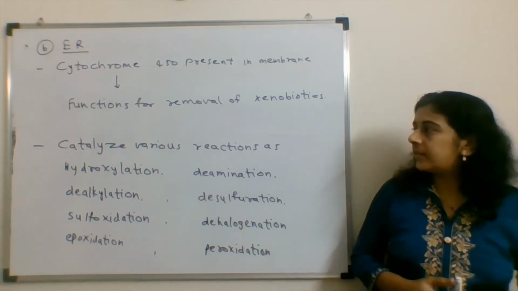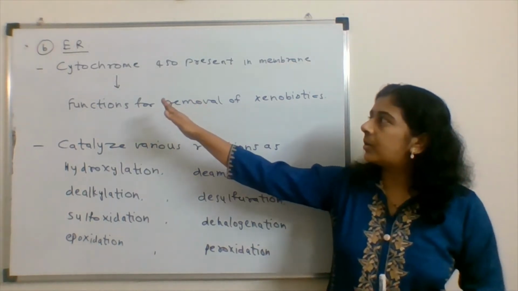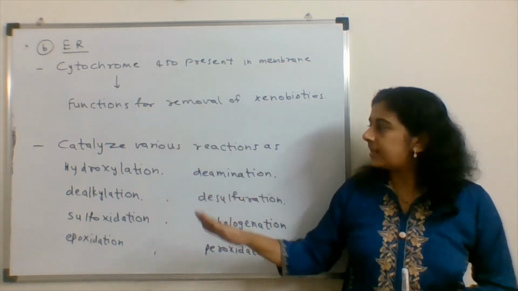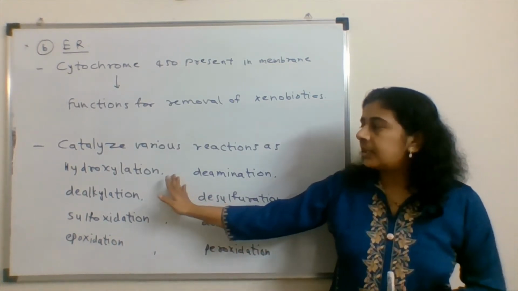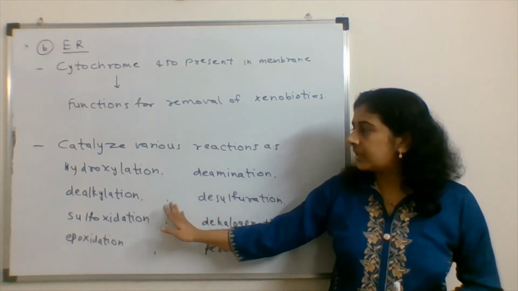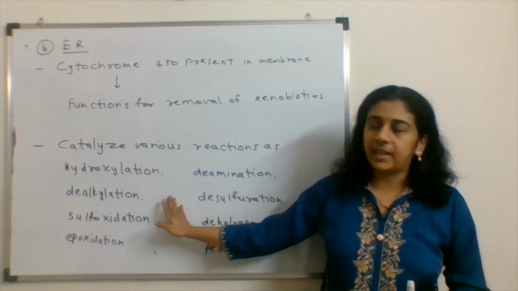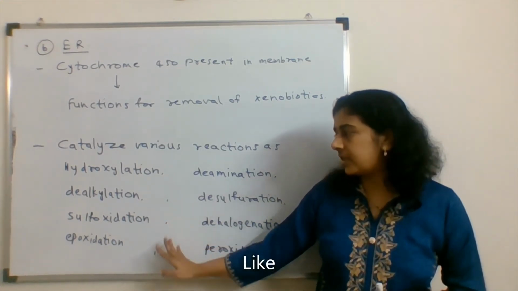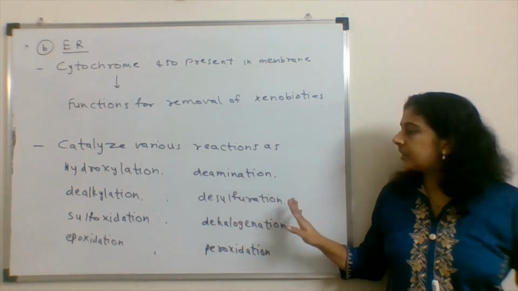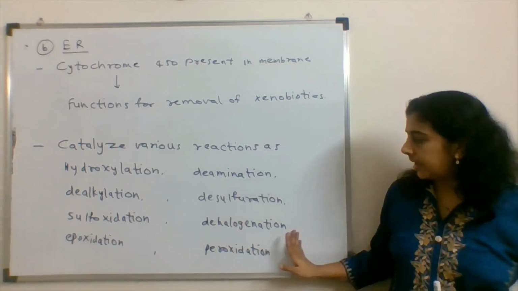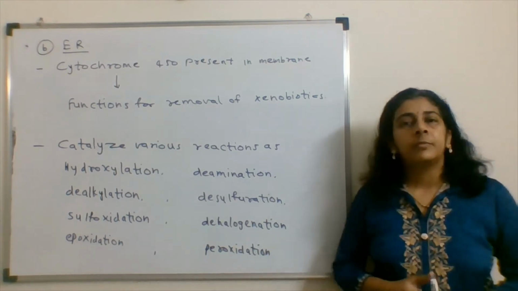During this reaction, cytochrome P450 catalyzes many types of reactions. It can catalyze hydroxylation, dealkylation, sulfoxidation, epoxidation. It can carry out deamination, desulfuration, dehalogenation, or peroxidation.